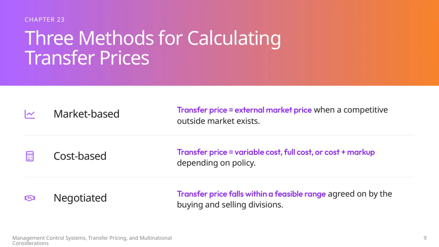Finally, there's the negotiated method. In this case, the buying and selling divisions agree on a transfer price within a feasible range, which allows for some flexibility and collaboration between departments. Each method has its own advantages depending on the company's structure and external market conditions.